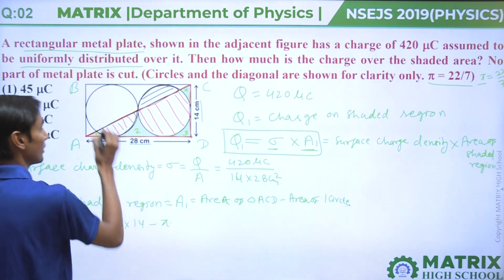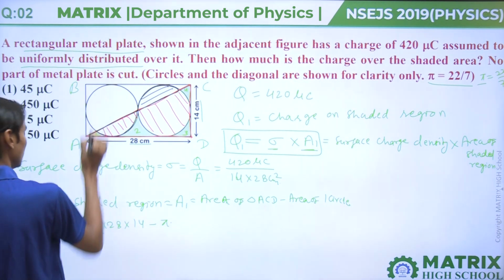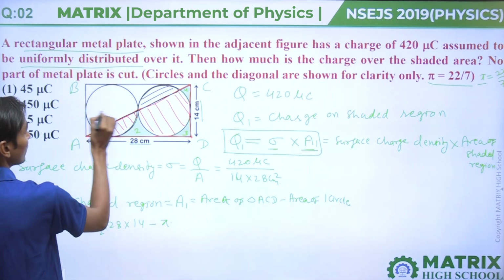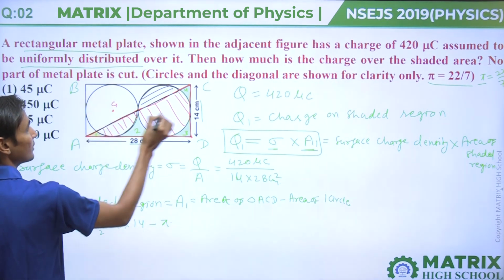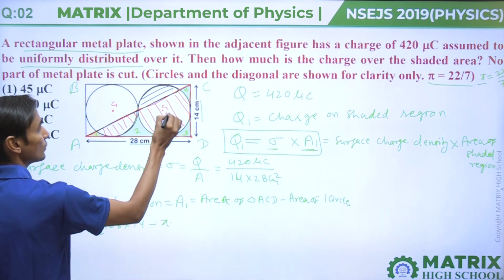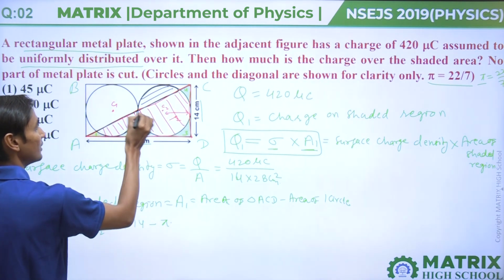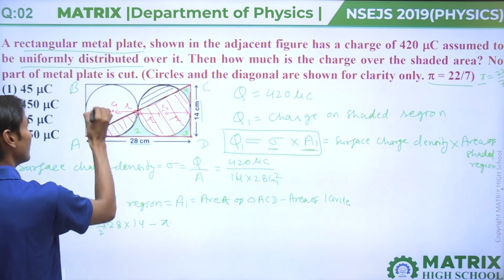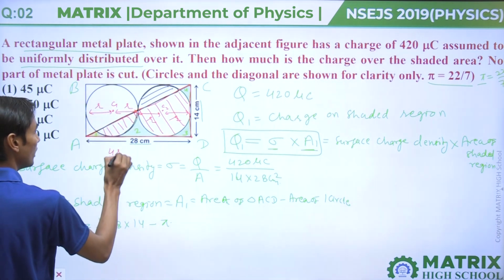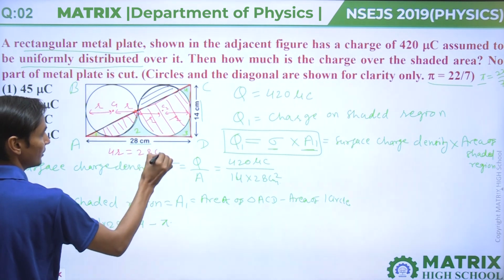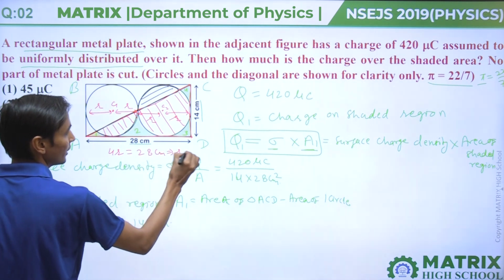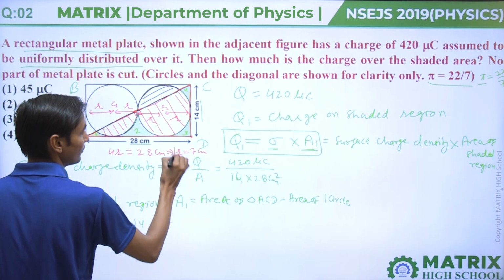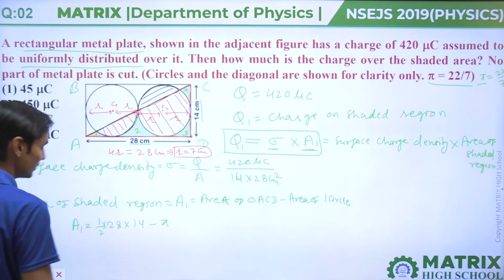Now we have to calculate the radius. For the radius, we know the center C1 and that center C2. So the radius r here, here again radius r, here again radius r. So we can say that 4r equal to 28 centimeter. That means r equal to 7 centimeter.